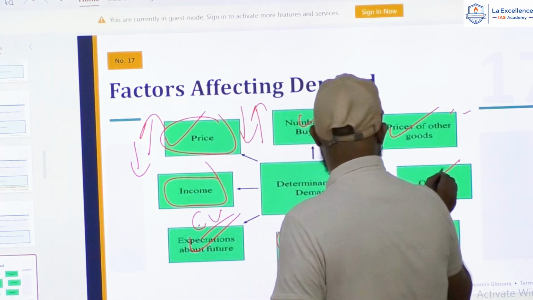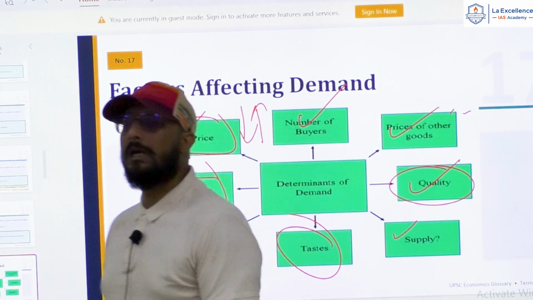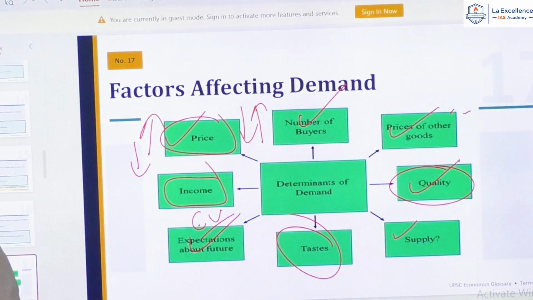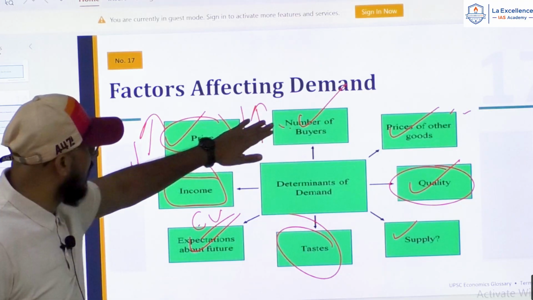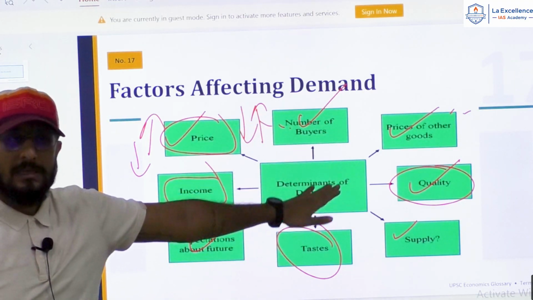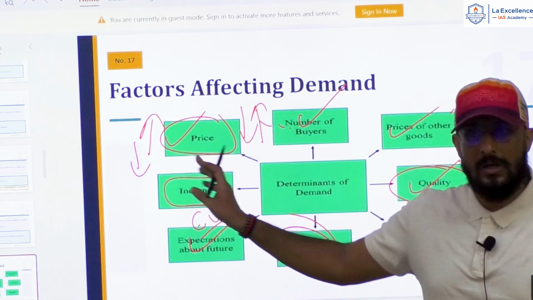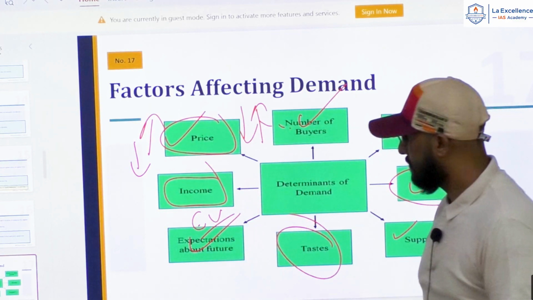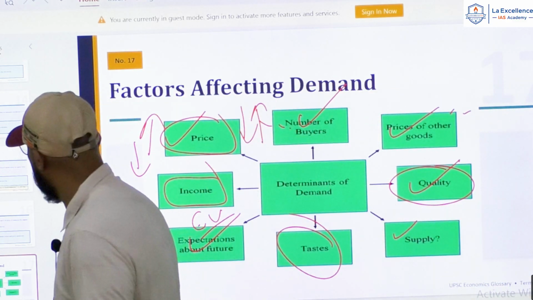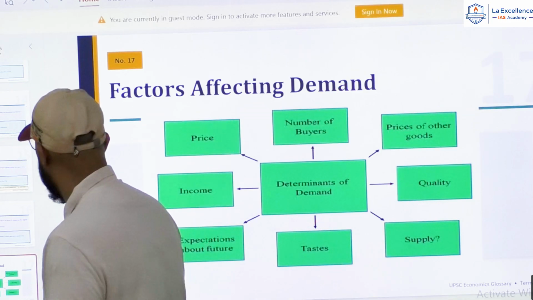See, if they ask a question, if the quality of a good increases, demand for that good will increase. Right? Assuming every other factor remains constant. Right? Now, this is basically about demand.